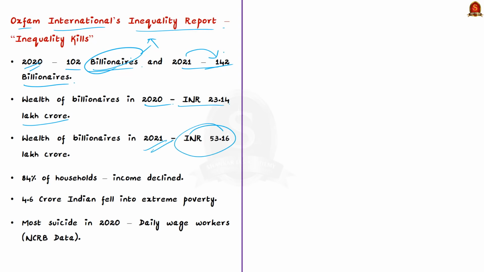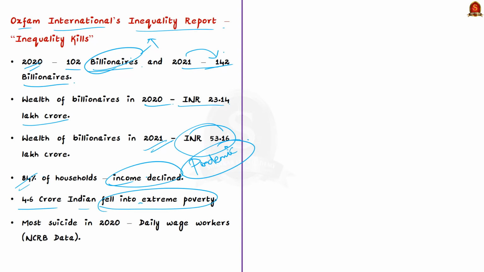I am just reiterating here, there has been a global pandemic for the last 2 years. So during the pandemic, when most of us were struggling to make ends meet, the billionaires in India managed to double their wealth. Now compare this with the bottom of India's economic order. 84% of households in the country suffered a decline in their income during the same period. Also, 4.6 crore Indians fell into extreme poverty during the same period. This number is half of the new global poor according to the United Nations. That is, of all the people who fell into extreme poverty last year, half of them were from India.